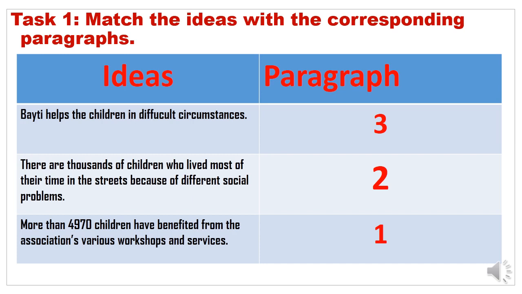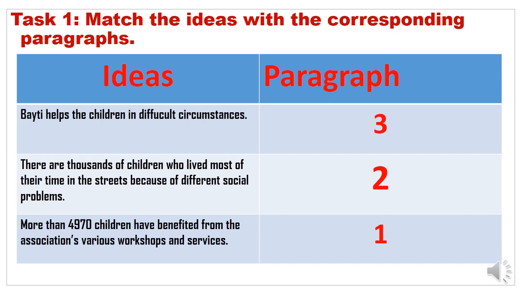Which paragraph is tackling this idea? Is this paragraph 2, 3, or 1? Next, more than 4,970 children have benefited from associations, various workshops and services. So what do you think? Which paragraph tackled this idea here?